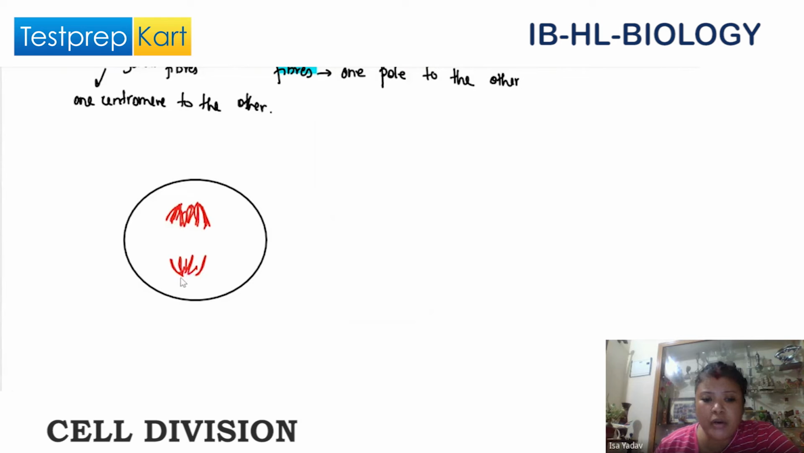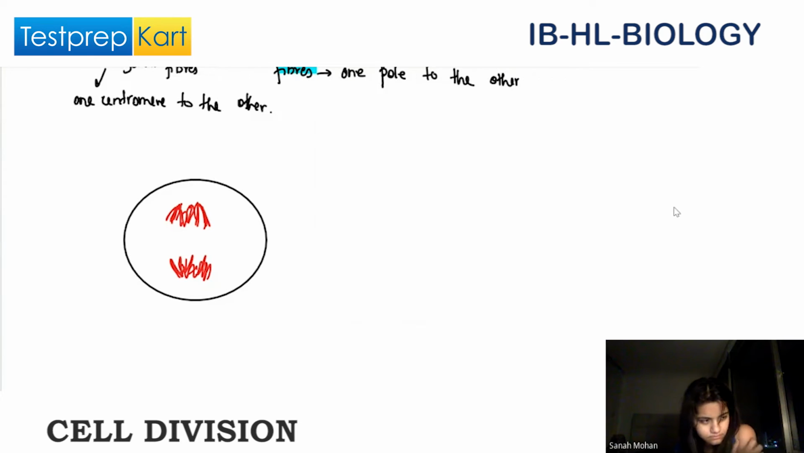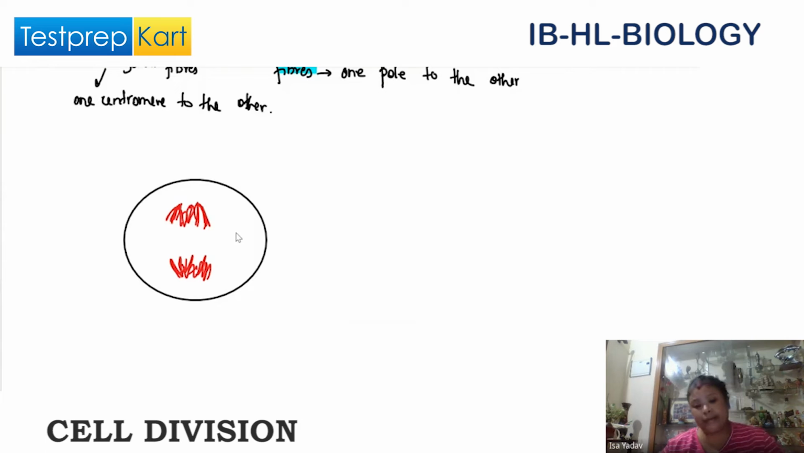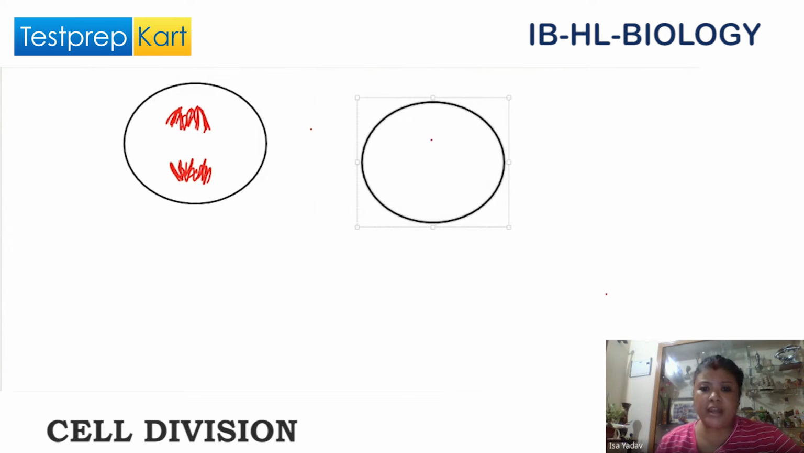The chromosomes are absolutely on the opposite poles. The daughter chromosomes have separated. Finally, what happens now? You can see this is anaphase, or late anaphase. And you can observe some of the fibers may be visible like this. Then what happens as the chromosomes reach the opposite poles?